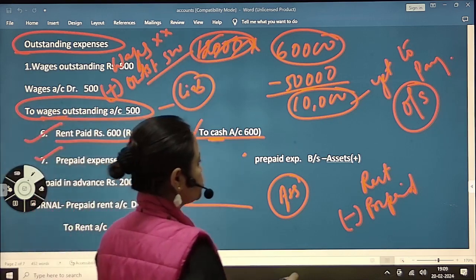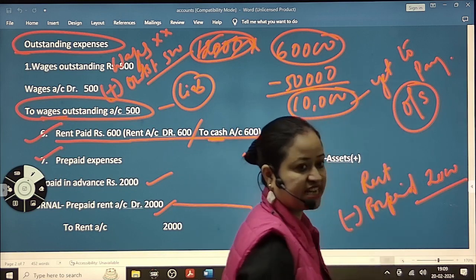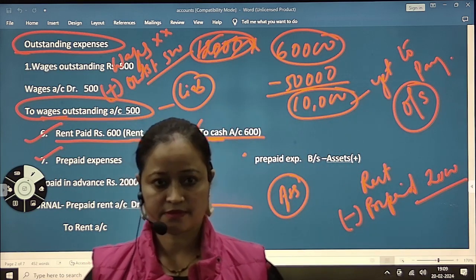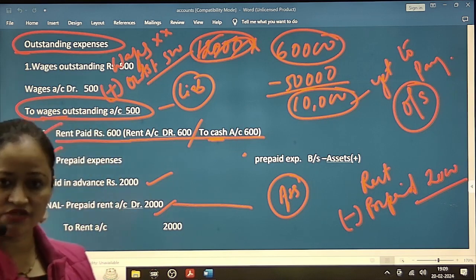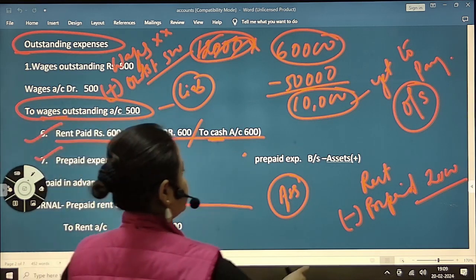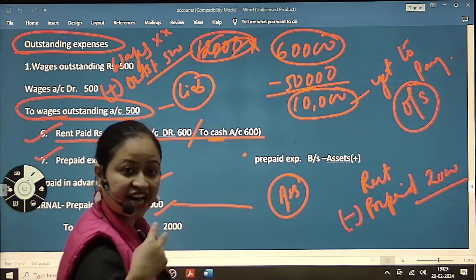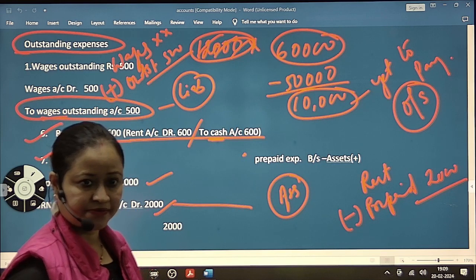And here rent से 2000 प्रीपेड we will deduct it, because rent we write down in the PL account. So prepaid होगा तो minus and outstanding देना है, then we will add it.